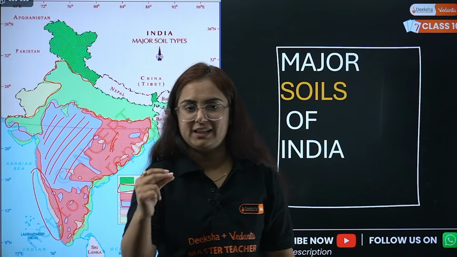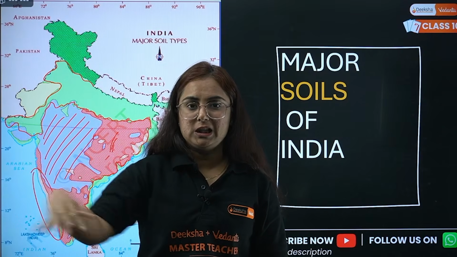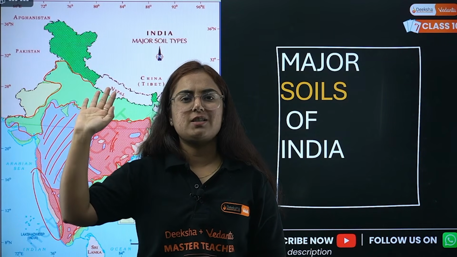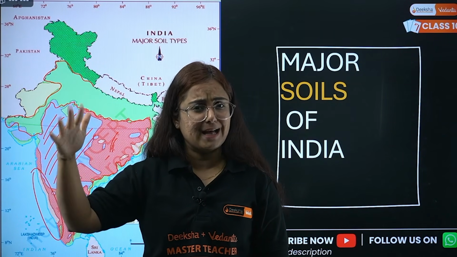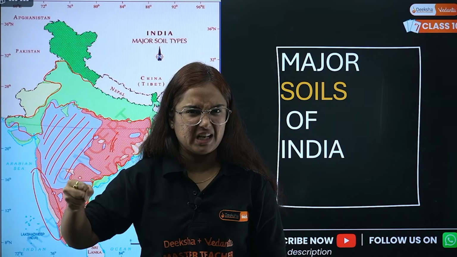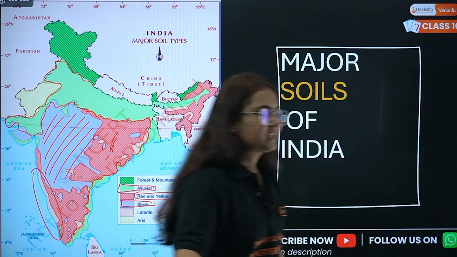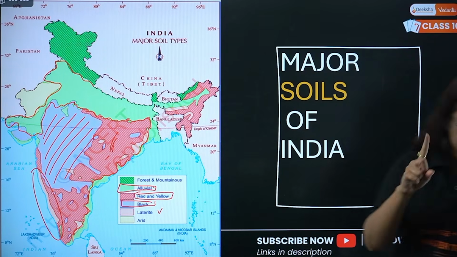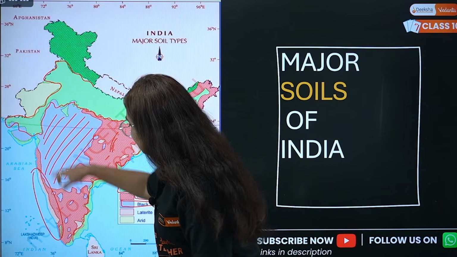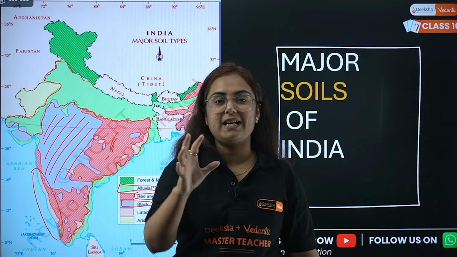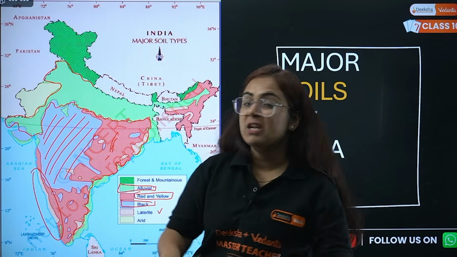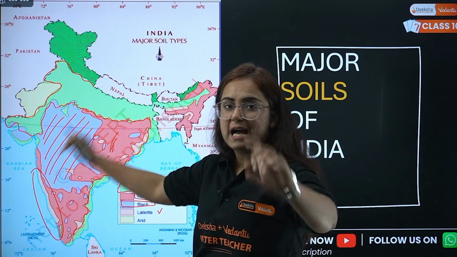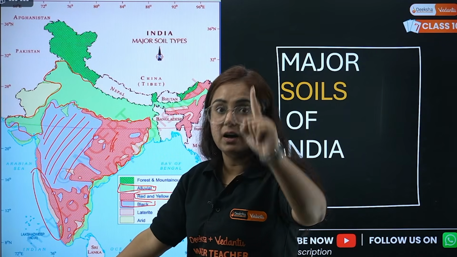What happens? Come on, let's understand. Very high rainfall, the top layer of the soil washes away, or what we can say, runs away during the crucial period of life. Someone runs away like this. So don't take it seriously, guys. So this is what is known as laterite type of soil, the worst soil we can say. See the region, Northeast India and South India, where there is major rainfall.